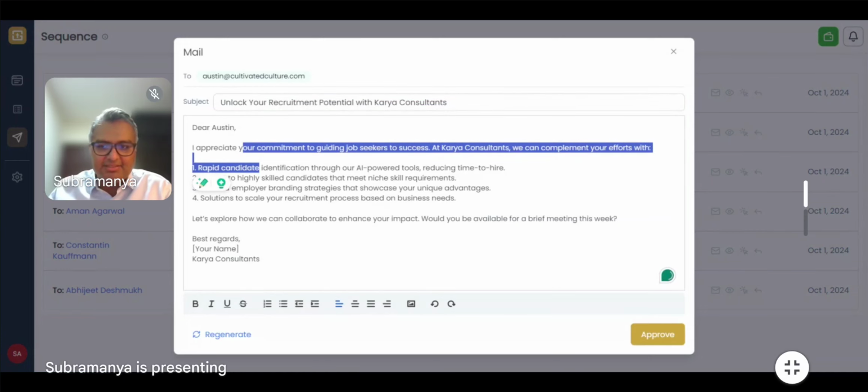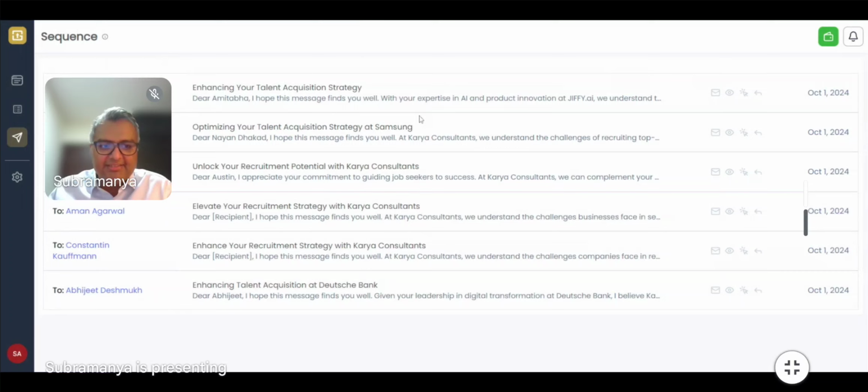So what happens here is when these emails get sent to customers, they feel that it is written by a human being and not something that is copy pasted somewhere, because every email is tastefully composed, it is very context specific, and it is very concise, like you have told the AI to do. So this is the beauty of this particular application. This is the only platform that can do this. No other platform can do this.